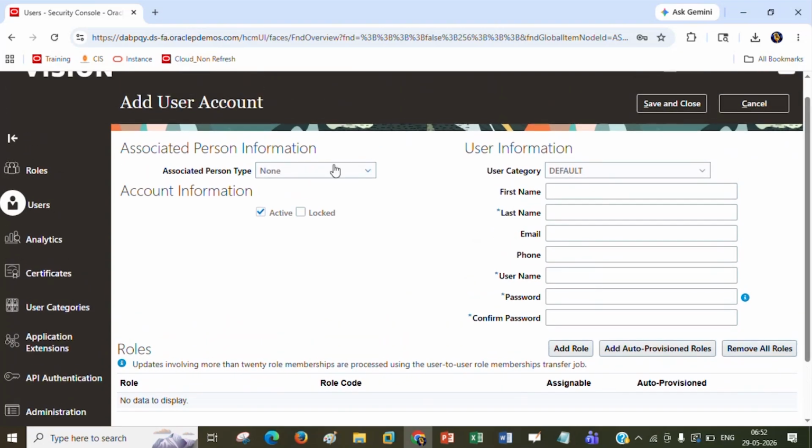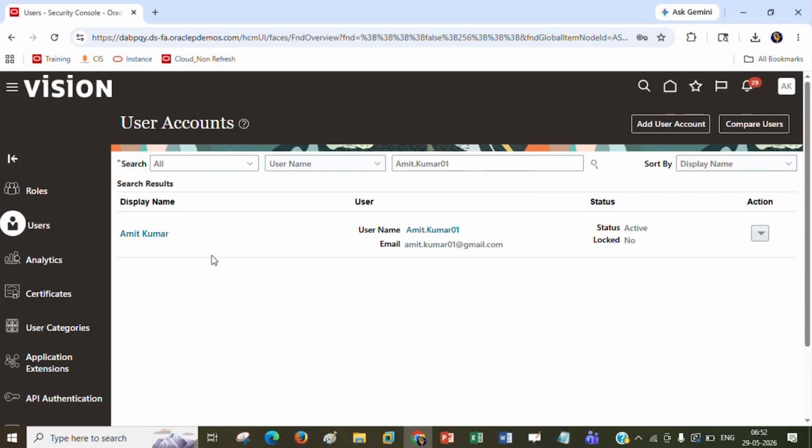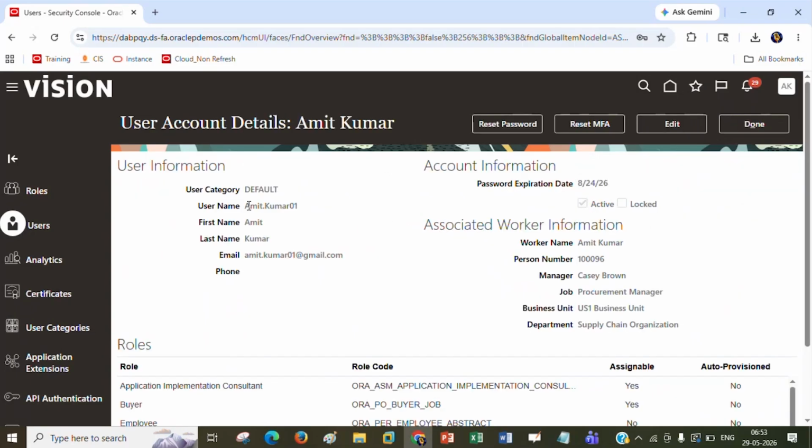As we assigned to this user, this is our username. The same login you can also use for checking your setup. The password is also the same: Amit.kumar01 and the same password.